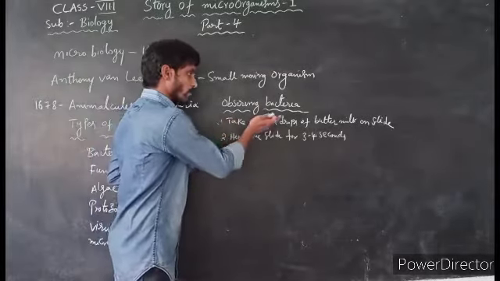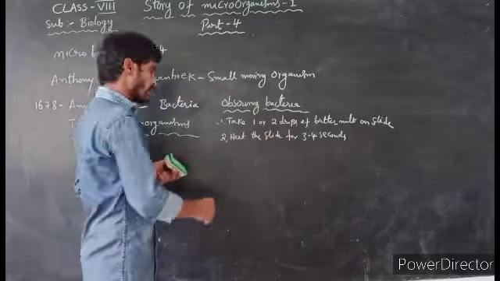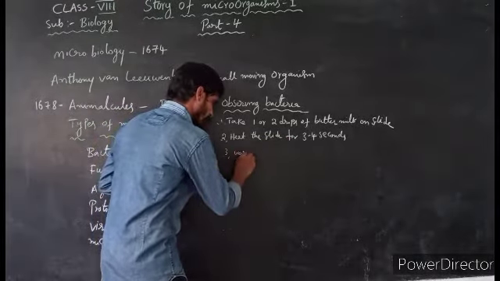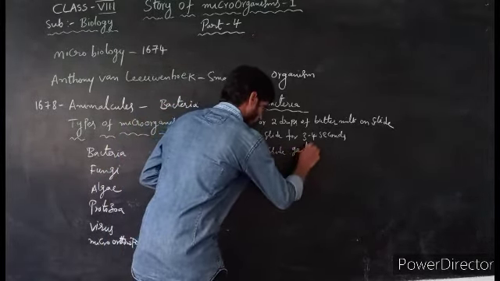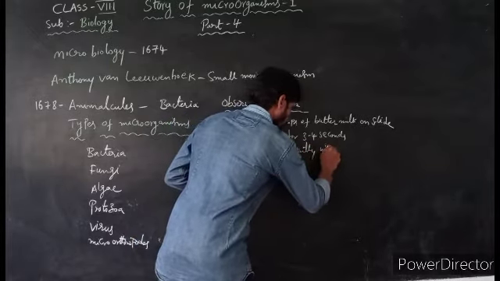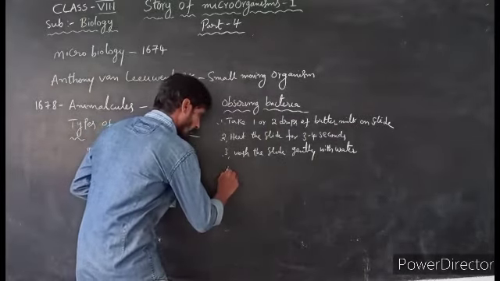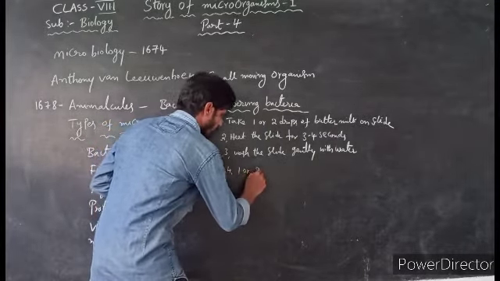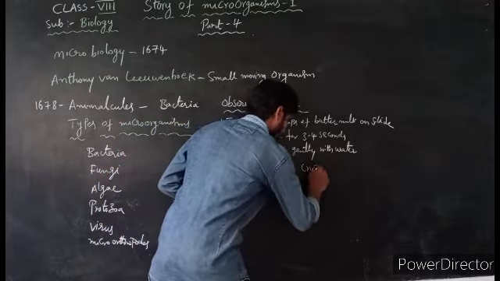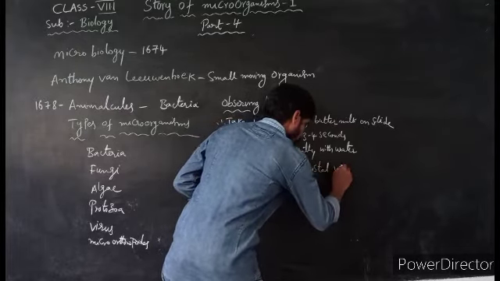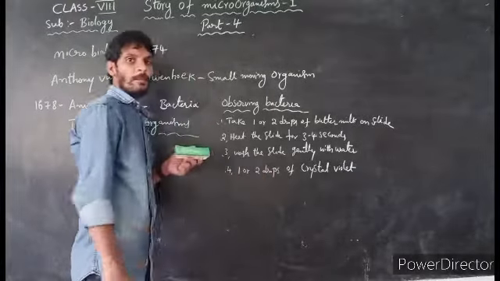First take 1 or 2 drops of buttermilk on a slide. Heat the slide gently for 3 to 4 seconds. Then wash the slide gently with water. Then add 1 or 2 drops of crystal violet solution. Then observe the slide under the microscope.